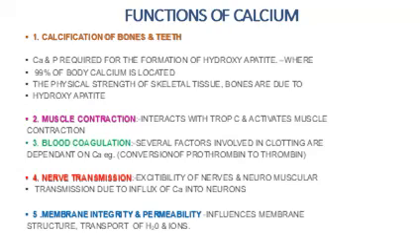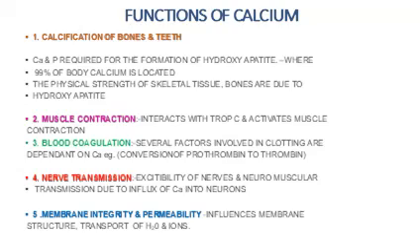So as you know, calcium and phosphorus are very important in the production of hydroxyapatite. And what is this hydroxyapatite? It is located in the bones, and it constitutes around 99% of body calcium. So this is responsible for the physical strength of the skeletal tissue and the bones. Okay, so hydroxyapatite contains almost 99% of body calcium, and it is responsible for the physical strength of skeletal tissue and bones.